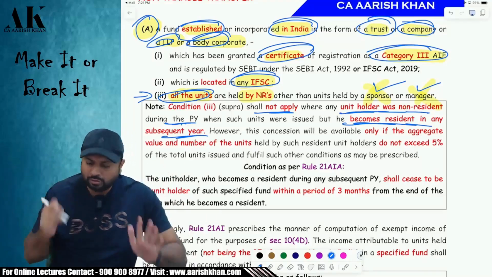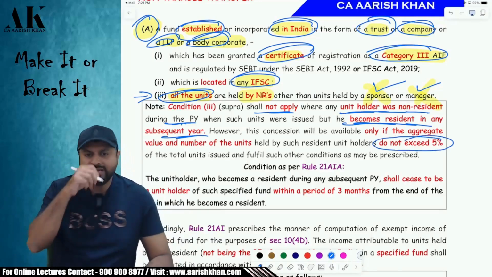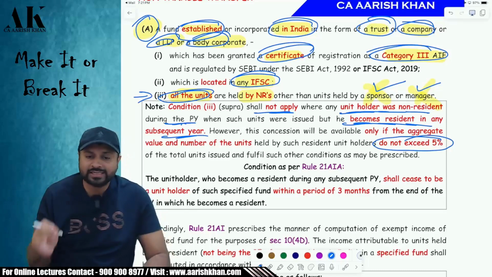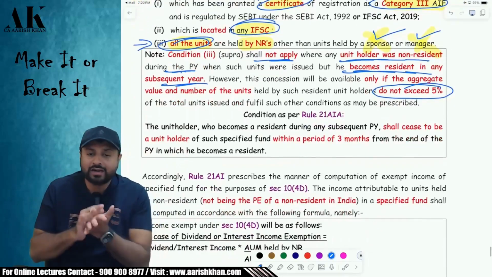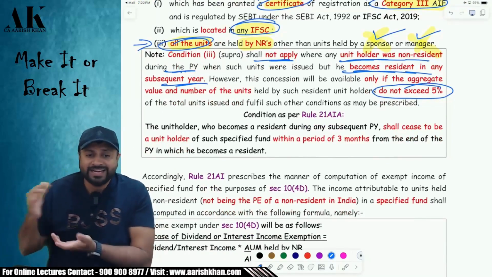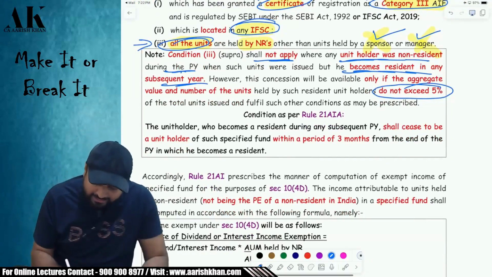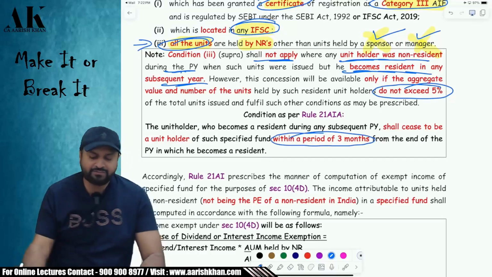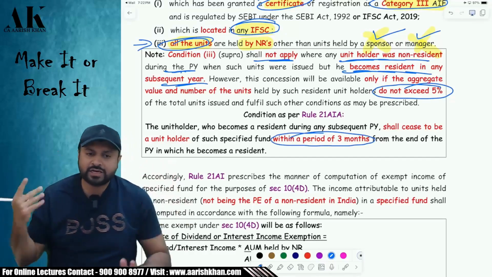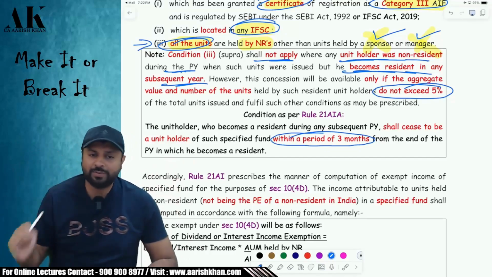But that is only allowed to the extent of how much percentage? Only 5% of value and units. And those shareholders who are becoming resident in subsequent years, who are becoming resident in a subsequent year, they should exit the fund within 3 months from the end of the previous year in which they became resident. They should become resident and then sell off the shares and exit the market. Are you clear? I hope it is clear to all of you.